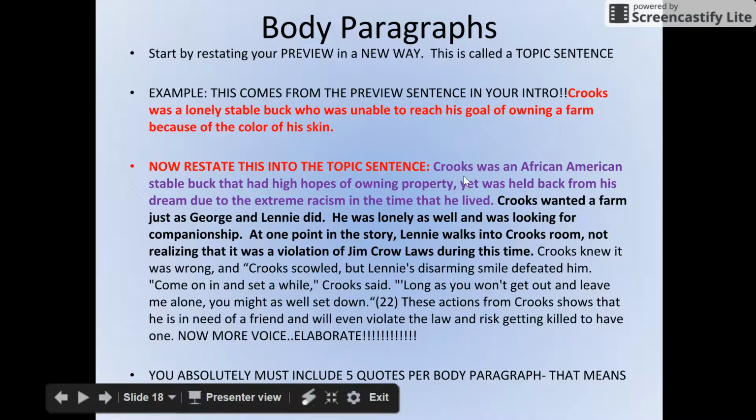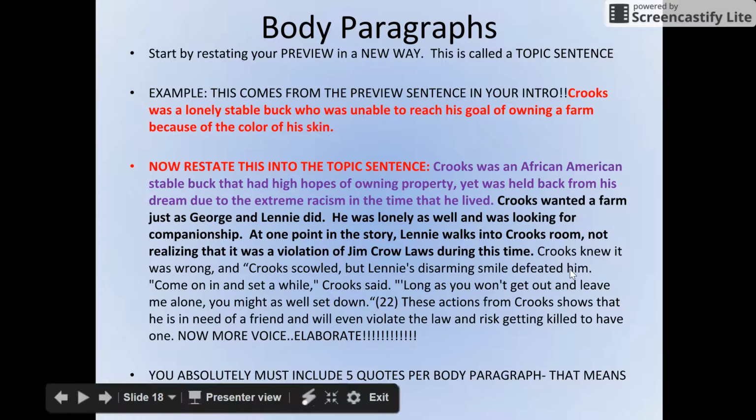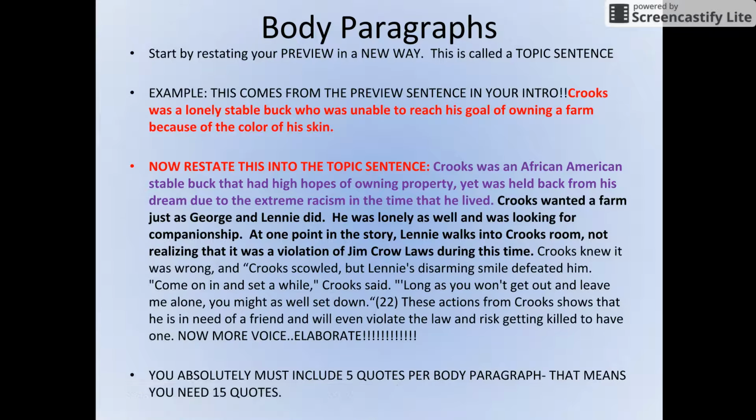Now let's look here in purple. I changed it. Crooks was an African American stable buck that had high hopes of owning property, yet was held back from his dream due to the extreme racism in the time that he lived. So I took that sentence from my preview in my introduction and restated it as a topic sentence. Then you need to lead us to your first quote. Do not jump right into a quote.